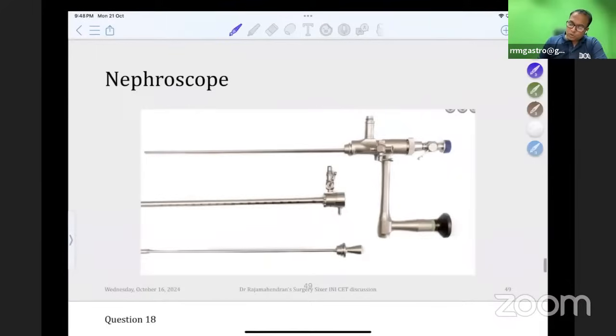So this is a nephroscope used for PCNL. In this picture, if you see, there is an eye channel here, and this is the operative channel here. There are two holes. So in one scope, there are two ways. One is to see, another is to use the instruments. Nephroscope.